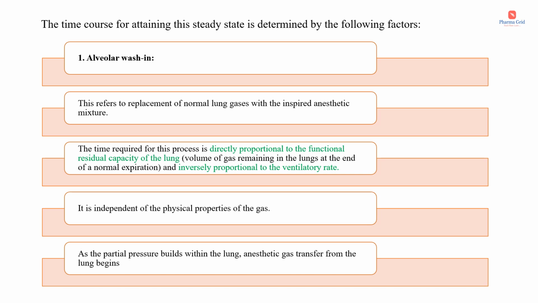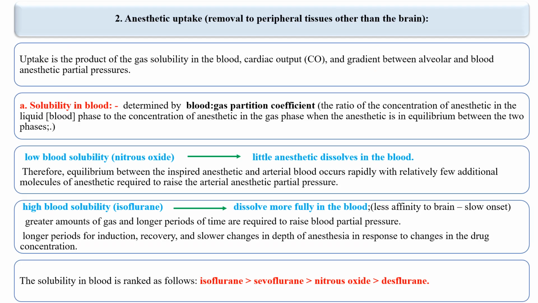As the partial pressure builds within the lung, anesthetic gas transfer from the lung begins. And the second factor is the anesthetic uptake. Anesthetic uptake in the sense removal to the peripheral tissues other than the brain. So uptake is the product of gas solubility in the blood, cardiac output and gradient between alveolar and blood anesthetic partial pressure. So this anesthetic uptake depends upon three factors. First one is the solubility in the blood, second one is the cardiac output, and third one is the gradient between alveolar and blood anesthetic partial pressure.